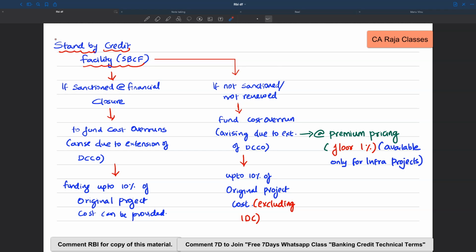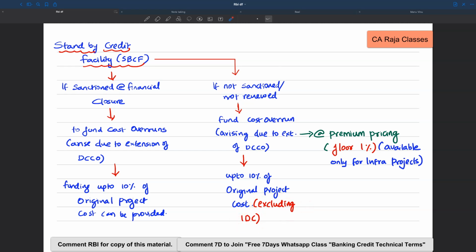See, at times banks will also be sanctioning this SBCF at the time of financial closure. They basically give this to fund the cost overruns which can arise on account of extension of DCCO. If that is sanctioned, then funding up to 10% of the original cost can be provided. This is prescribed in the framework. Let's say it is not sanctioned, or for some reason it is sanctioned and not renewed. Then banks, or the lending institutions, can fund the cost overrun which is going to arise on account of extension of DCCO up to 10% of the original project cost. Here the interest during construction has to be excluded while doing this.